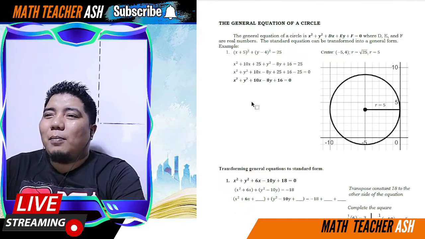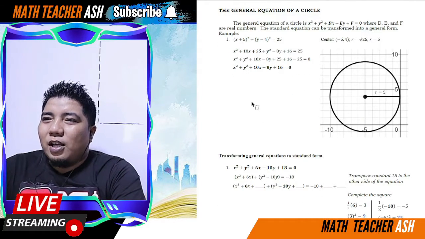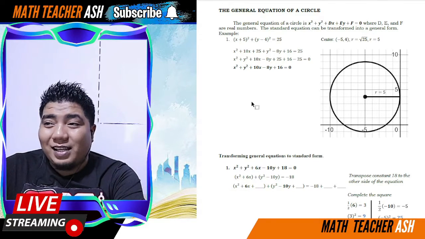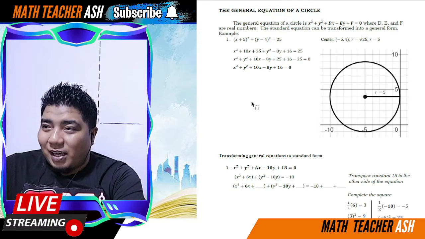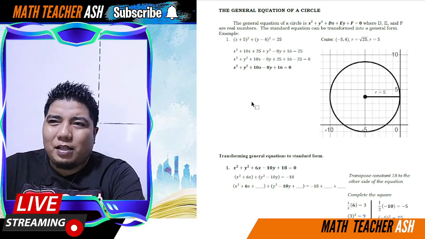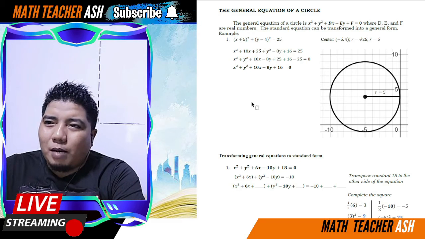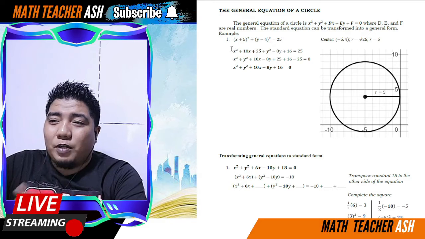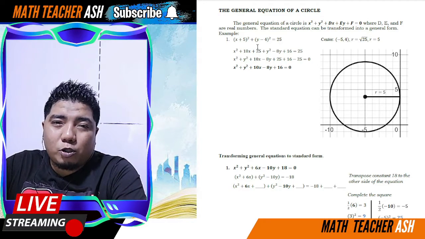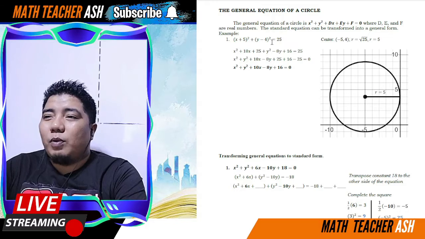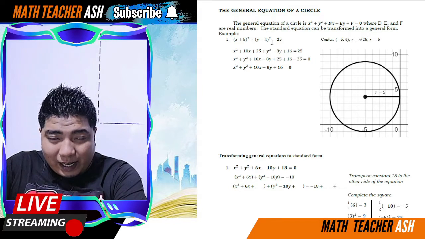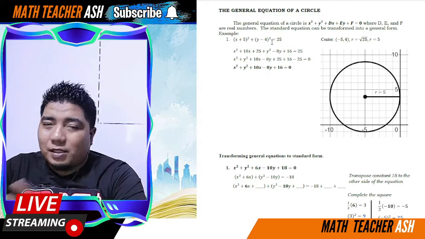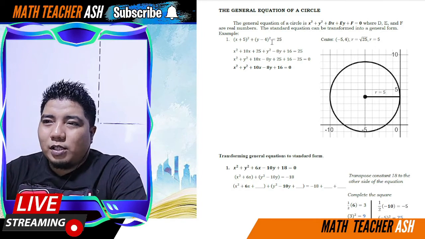Okay, now let's talk about the general equation of a circle. So, the general equation of the circle is given X squared plus Y squared plus DX plus EY plus F is equal to 0. So, basically, my dear math learners, to make the long story short about this one, what you can do is, itong X plus 5, example ha, itong X plus 5 squared plus Y minus 4 squared is equal to 25. Ang gagawin mo lang dyan is to expound this one and then ilipat mo lahat ng terms sa left side and then i-equate mo ito sa 0 and that's it.